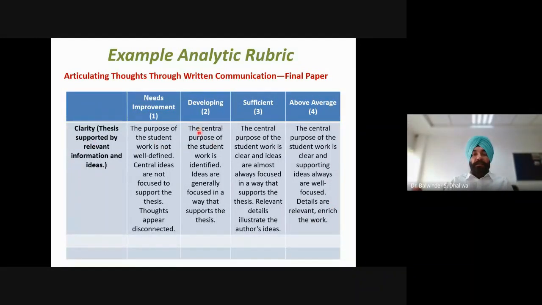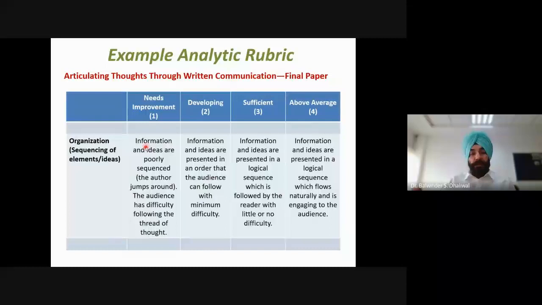Similarly, if we look at developing, the description says that the central purpose of the student work is identified. Compared with above average, where the central purpose was clear, here we are saying that it is identified. Ideas are generally focused, whereas there we wrote that ideas are always well focused. And here the description is that it supports the thesis, but there it was written that details are relevant and enrich the work. So while writing these descriptions, we should have a flow between them when going from one end to the other.